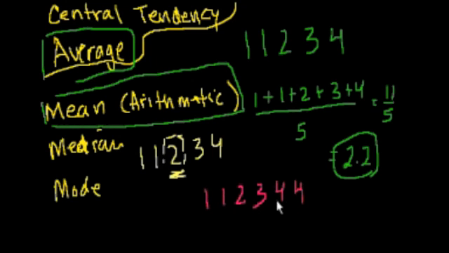So when you have a set with even numbers and someone tells you to figure out the median, what you do is you take the middle 2 numbers, and then you take the arithmetic mean of those 2 numbers. So in this case, of this set, the median would be 2.5. Fair enough. But let's put this aside because I want to compare the median and the means and the modes for the same set of numbers. But that's a good thing to know because sometimes it can be a little confusing.